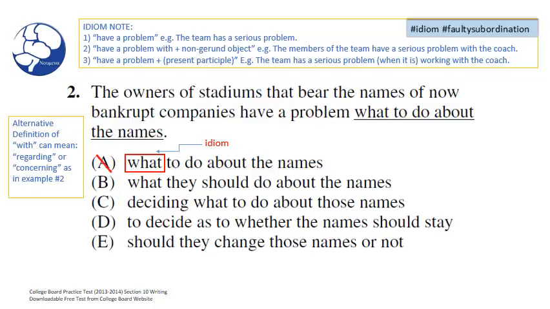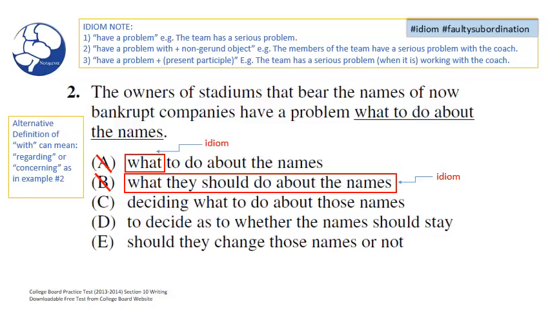But it looks like B has the same problem. Here we have a noun clause, and I don't see a noun clause listed in any of those patterns up above. So we can go ahead and eliminate B as well. Looking over to C, deciding. Well, deciding is a present participle form, and it looks like it fits pattern number 3 perfectly. Have a problem deciding what to do about those names.